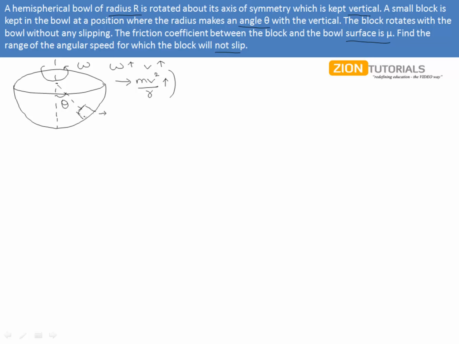It can only move outwards by moving upwards along the bowl, because the radius of this bowl is increasing as we are moving up. So in other words, as the omega goes on increasing, it will have a tendency to move upward along this bowl. And we need to find out the maximum omega at which this can remain here without slipping on this bowl.